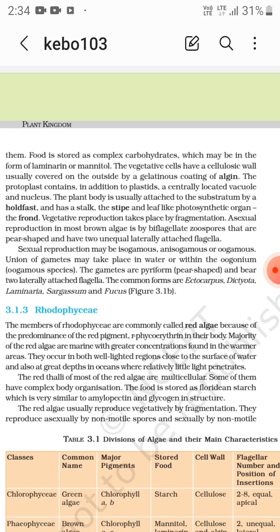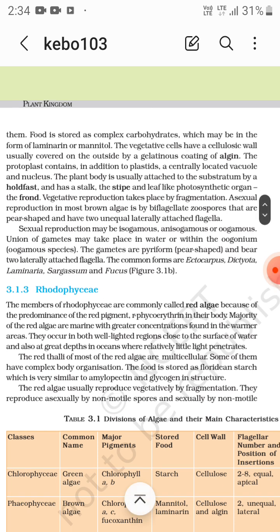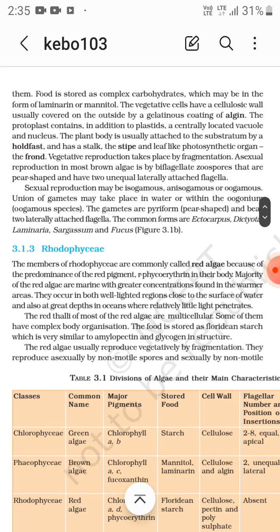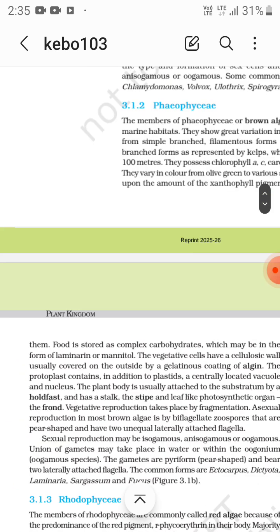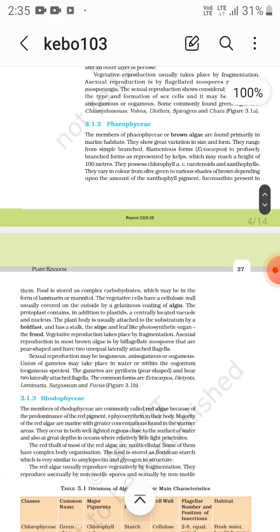Union of gametes may take place in water or within the oogonium, that is in oogamous species. The gametes are pyriform, that is pear shaped, and bear two laterally attached flagella. In sexual reproduction, the gametes are pyriform, same as the zoospores of asexual reproduction, but they are not unequal. It is just written that they bear two laterally attached flagella. So the examples are Ectocarpus, Dictyota, Laminaria, Sargassum, and Fucus. Remember, Fucus is a Phaeophyceae. And Chara and Volvox and the others are inside the Chlorophyceae.